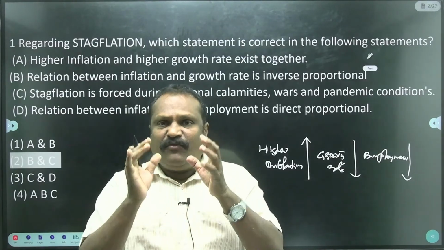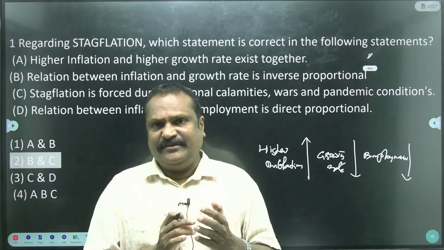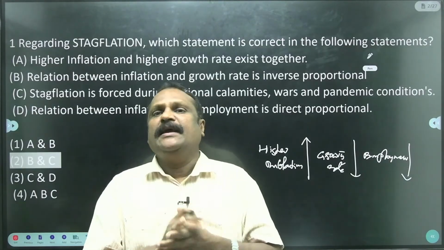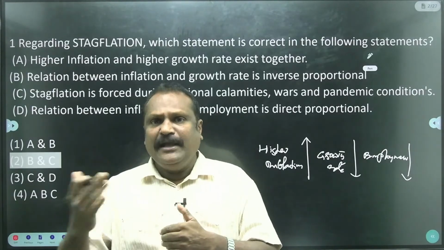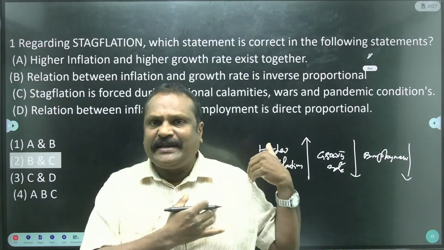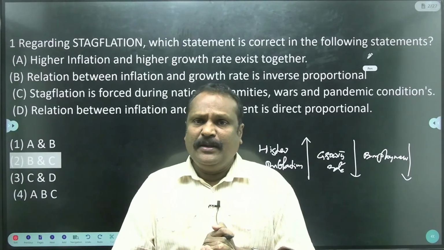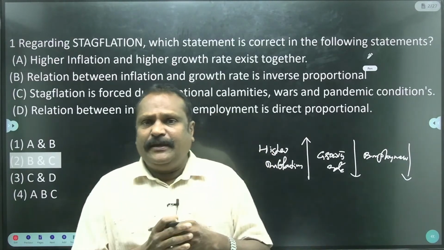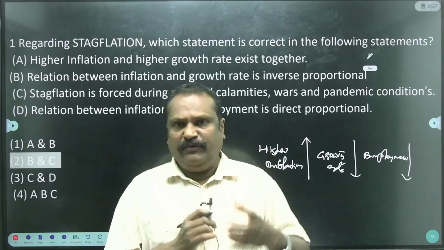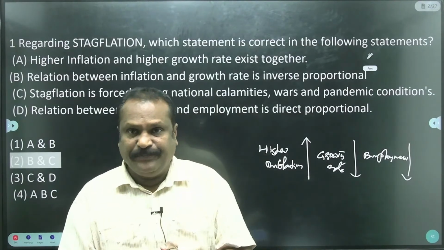Stagflation is found during national calamities, wars and pandemic conditions. For example, India faced the stagflation economic condition from the end of March 2020 onwards, because COVID-19 caused it. The entire world, including India, was affected by COVID-19. India faced a -4% growth rate during the 2021 financial year, because of the stagflation caused by COVID-19.